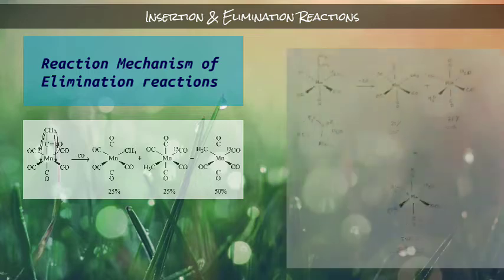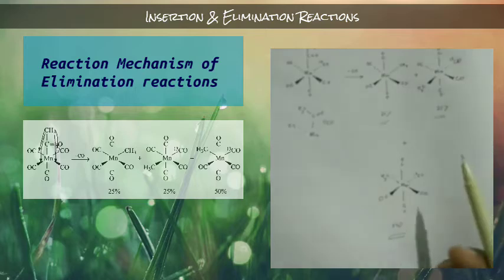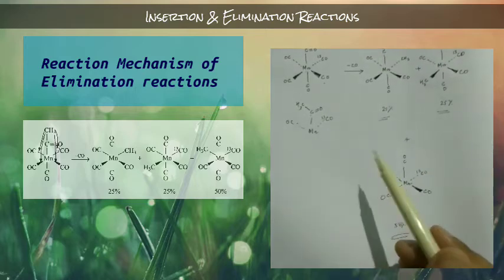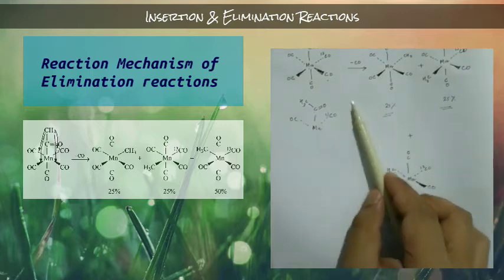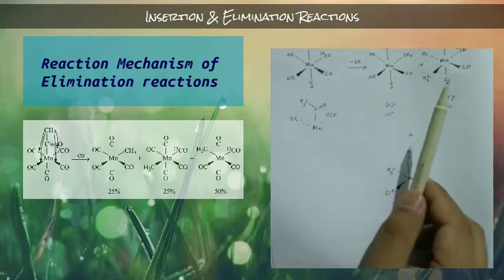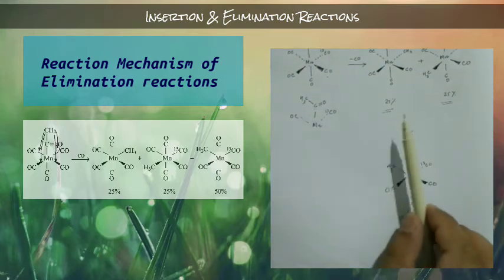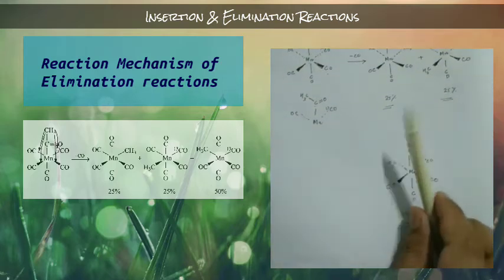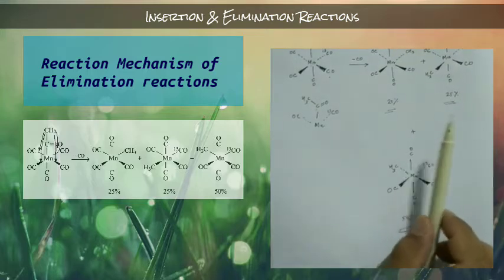Understand? And interestingly, the scientists, or you can say the chemists, okay, they tried many reactions to find out the actual mechanism, which one is actually correct, okay. And they found actually this one correct. That means the second one, methyl migration, okay.